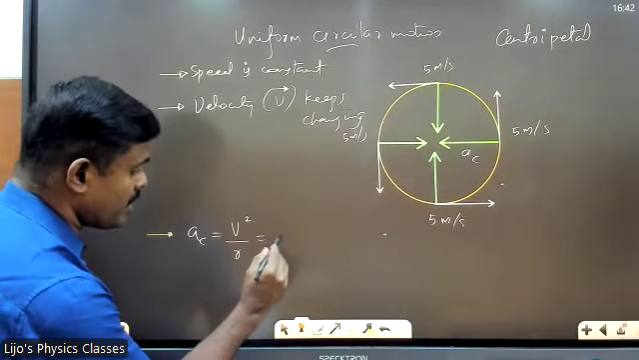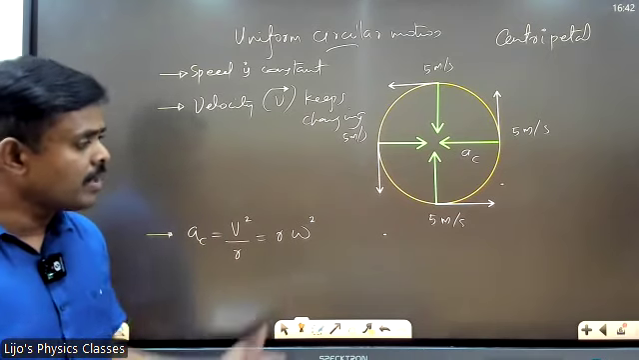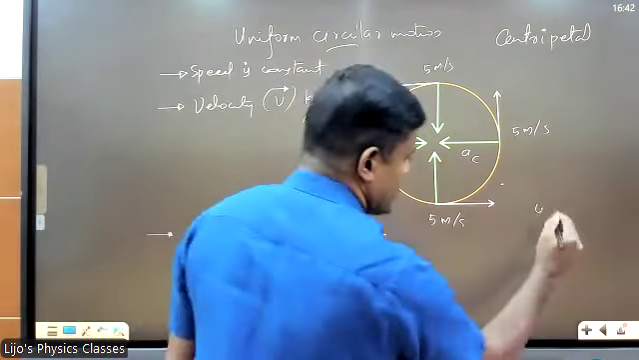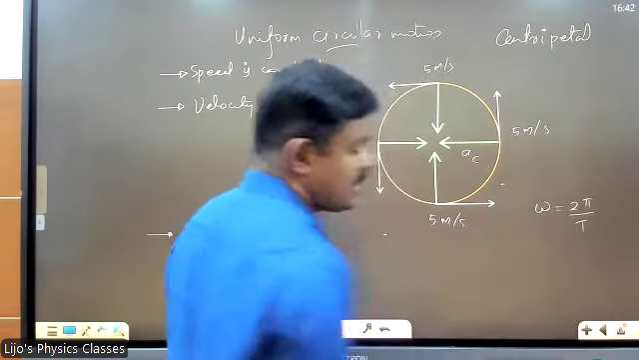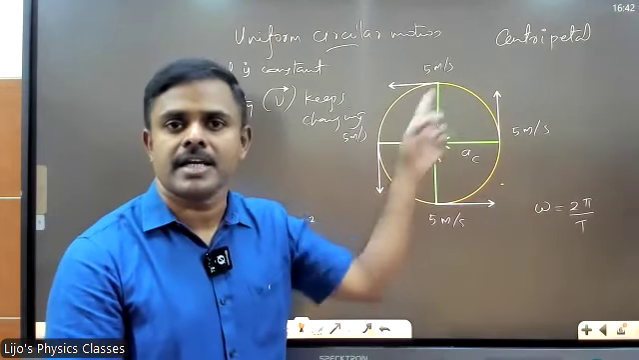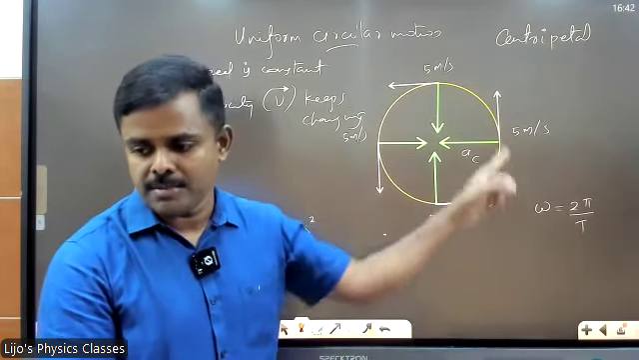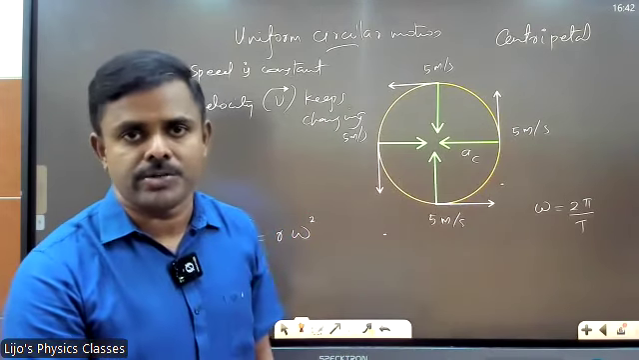Or you can have an alternate equation, r omega square, where omega, you might have learned in school classes, is 2 pi by T. Have you learned this? Omega is equal to 2 pi by T. T is called the time period of revolution, the time taken to complete one revolution.